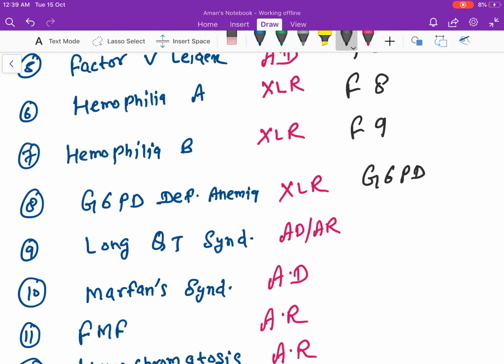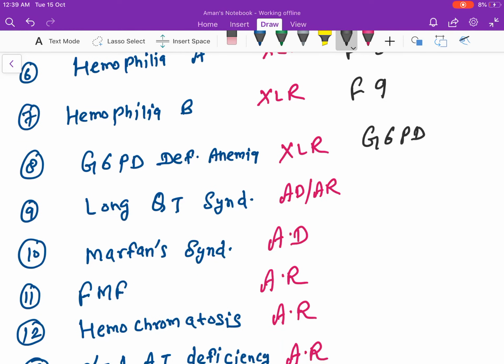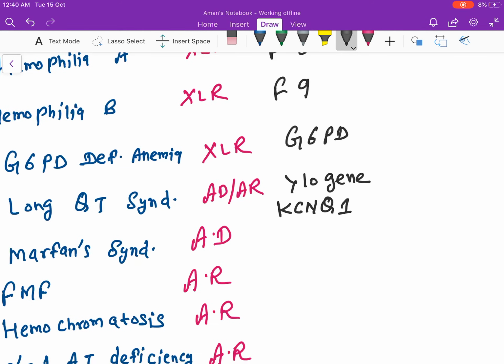Long QT syndrome includes more than 10 genes. I want you to remember at least 2 important genes. One is KCNQ1 and the other is SCN5A, important.